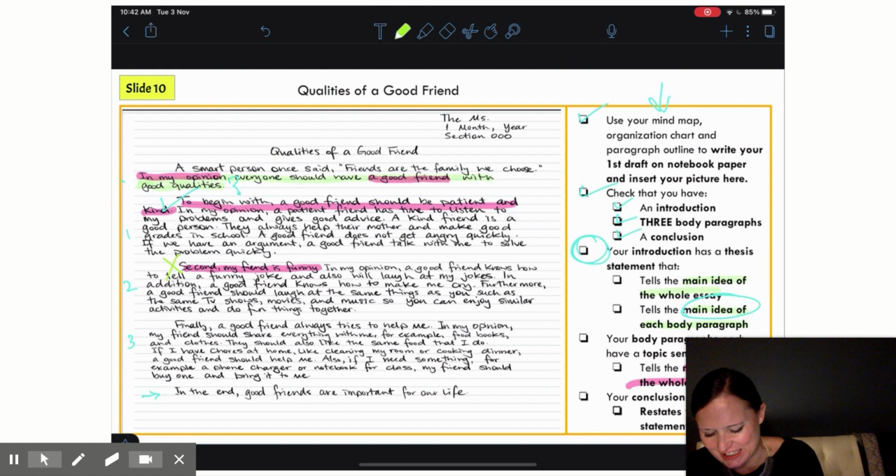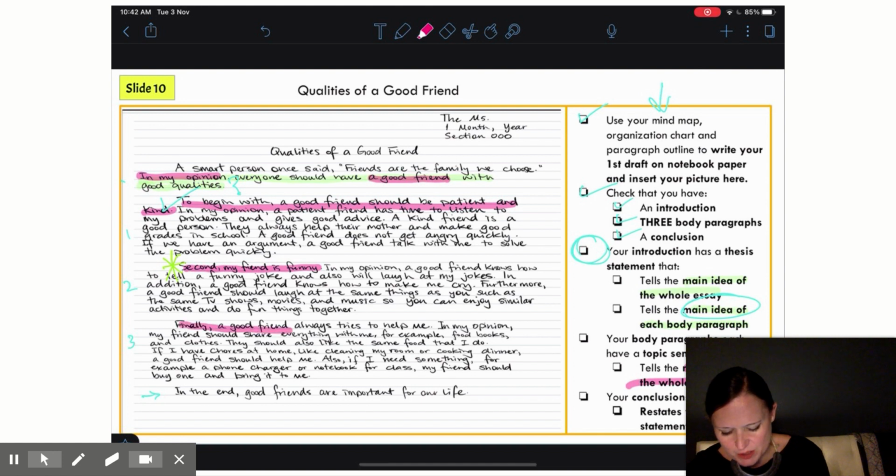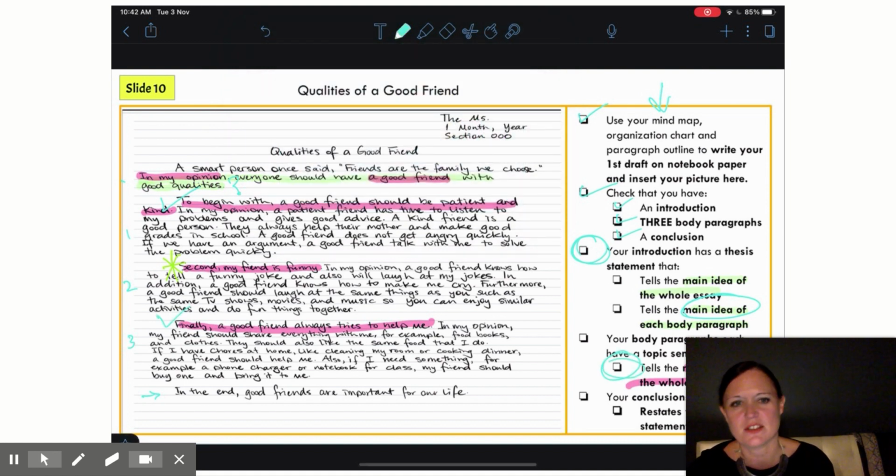That's not good. I want to change that one to the better topic sentence that I had in my chart before. So this one was the wrong one. I'm going to change it to the correct one. And then my third body paragraph, a friend always tries to help me. Yes, that one is good. So we will keep that. So I'm going to put a little circle there because that is something that I want to go and revise.